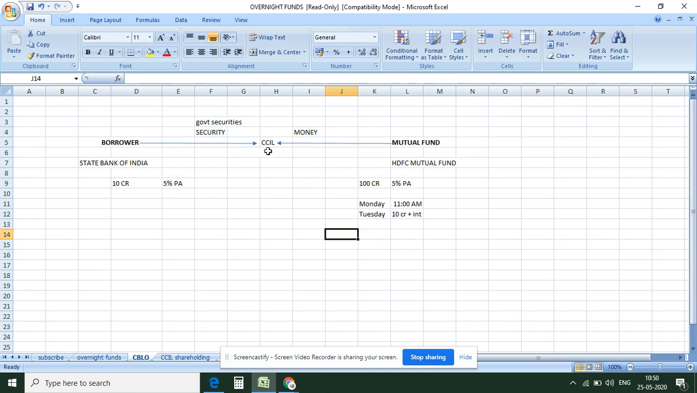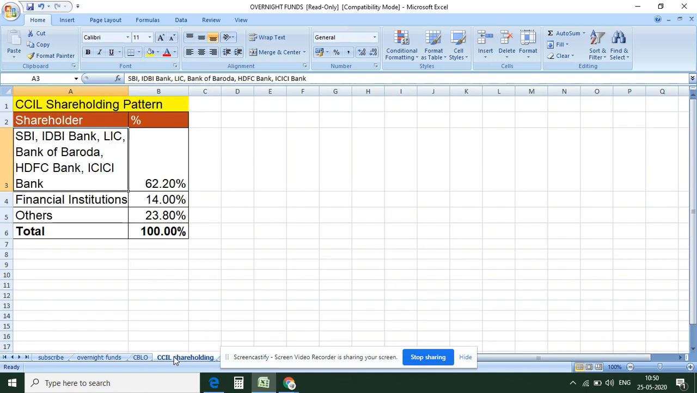And also the amount is guaranteed by CCIL, that too again against government securities, right? And I have already explained that the owners of CCIL are very reputed organizations, banks. So there is a negligible chance of default, right? So friends, this is CBLO. I have already explained about CCIL shareholdings.